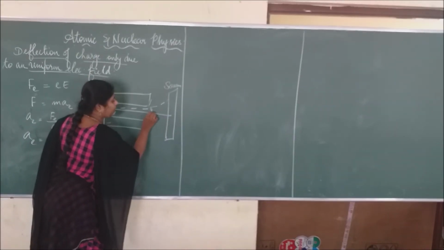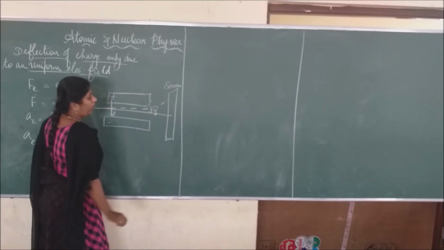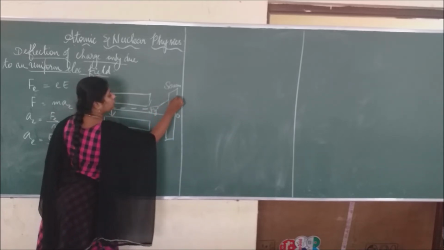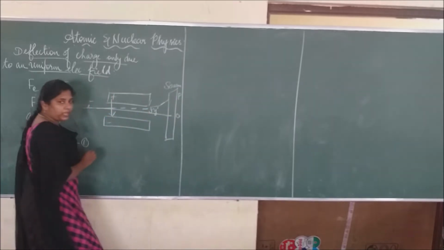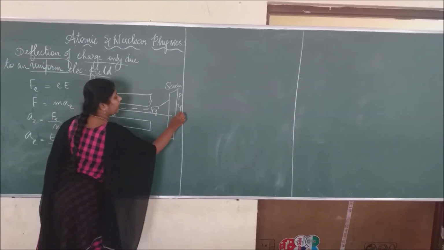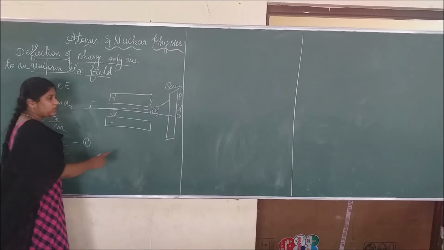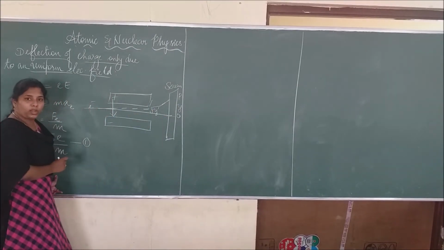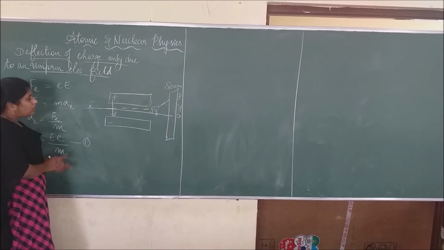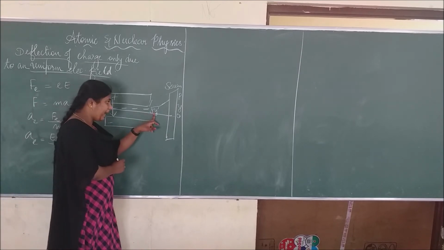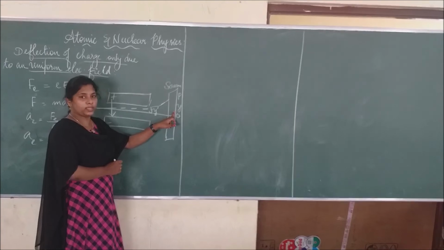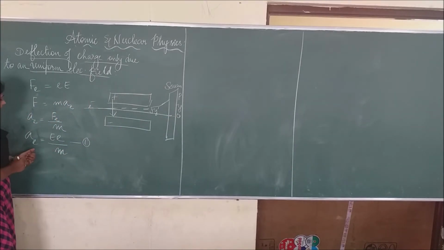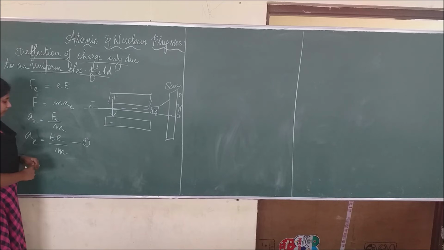And this small displacement we can consider y dash. This is the central point, that is O, and this is the deviated position that I consider P here. And the OP distance we can consider y. So this is the larger displacement position, and this one is a smaller displacement position, right? So we have to calculate y dash, and then we can easily find the displacement, that is y here. Okay, so we found ae, that is eE by m.